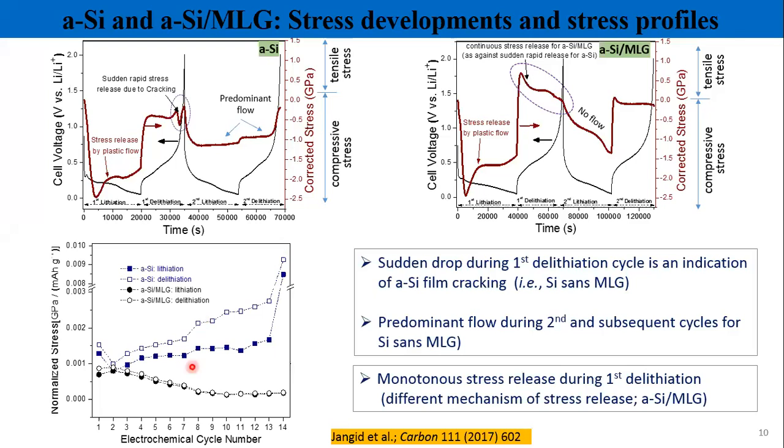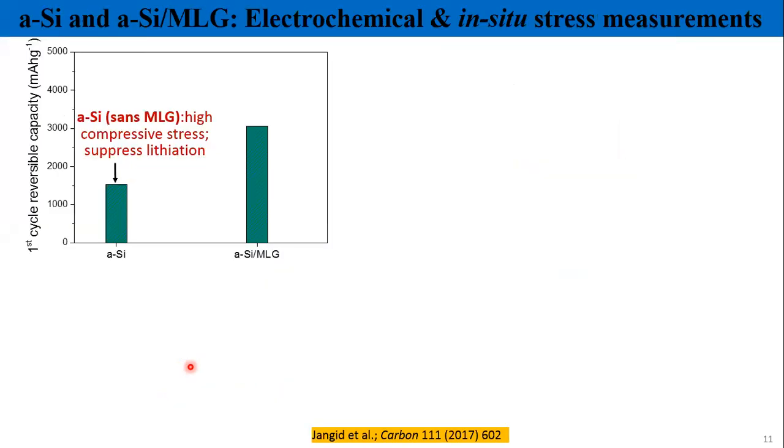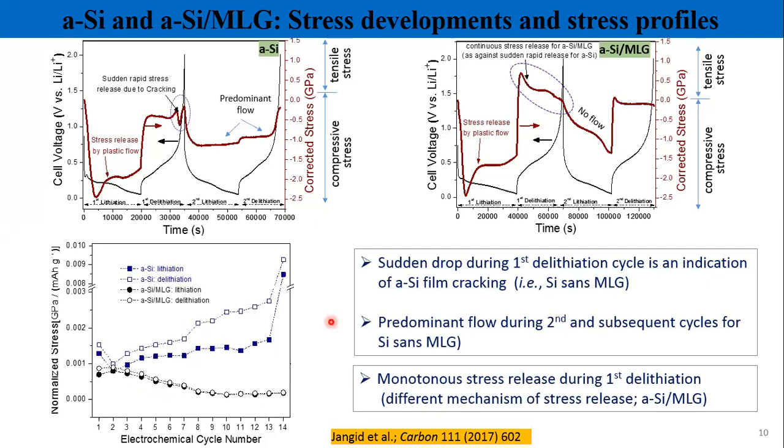Now, if we compare the stress buildup in both the cases, this blue line is for silicon without graphene interlayer, and these black spots are in the presence of graphene. You will see that in the absence of graphene, you will always experience a high level of stress development in the silicon film compared to the presence of graphene. Okay. Now, if we compare the lithiation capacity, like this reversible lithium capacity, meaning the capacity associated with the delithiation part. Okay?